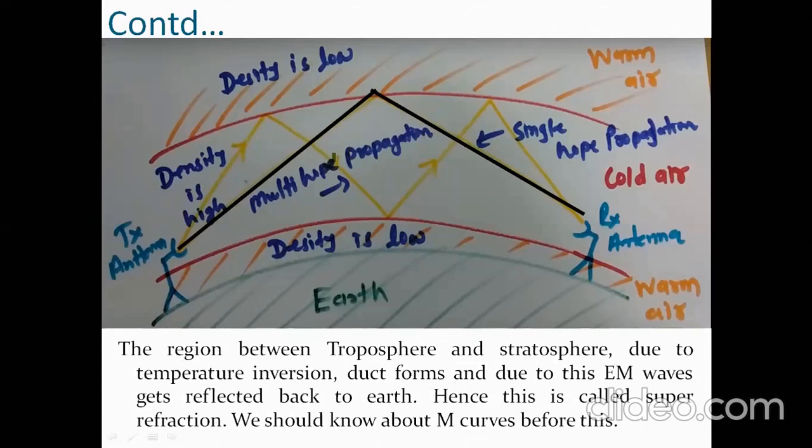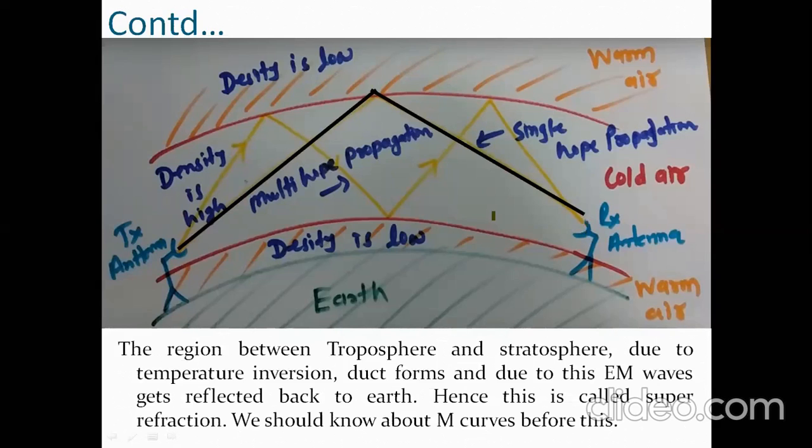Since the density is changing from high to low suddenly, the wave will get reflected back. So that's why this wave is getting reflected, and where the reflection is falling, if we place an antenna there, it can receive the entire signal.